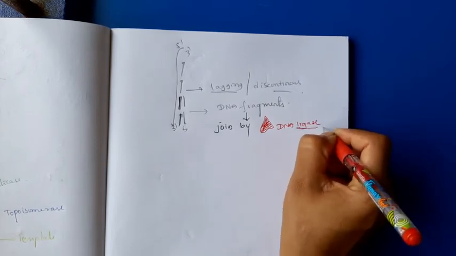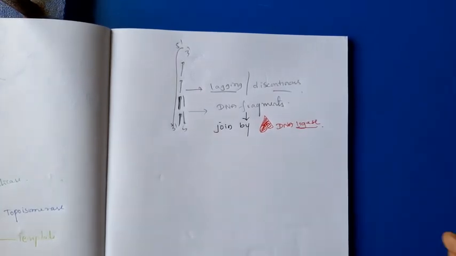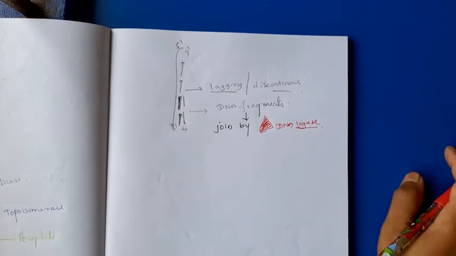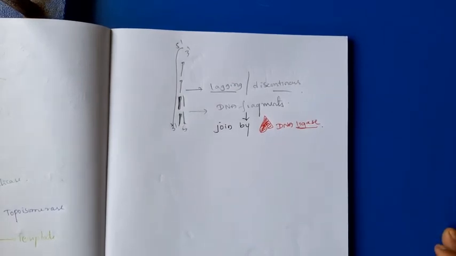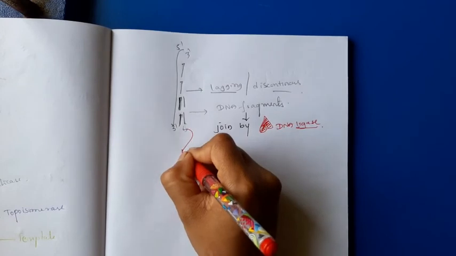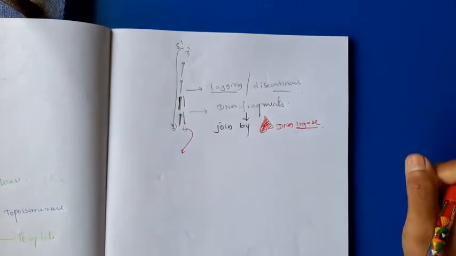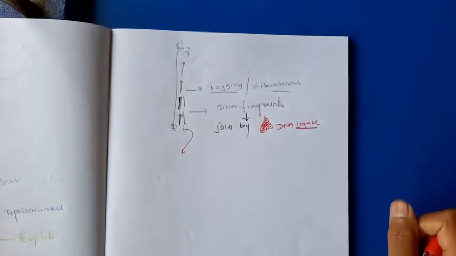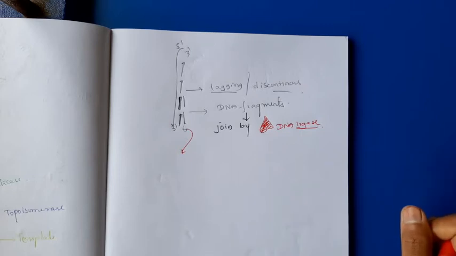Initially I told that DNA ligase is just like a glue, a molecular glue, which has the capacity to join the two DNA fragments. Later the discontinuous strand also forms the continuous DNA strand. This is the actual process of DNA replication, that is semi-conservative replication of DNA.